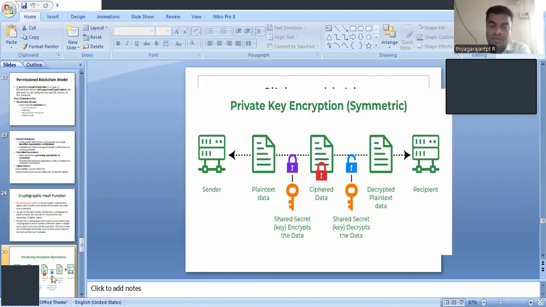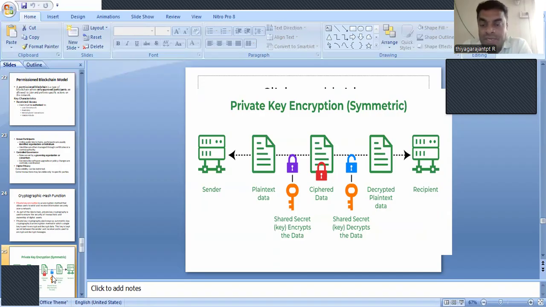Just look at the picture, the representation of how private key encryption, that is a symmetric key, works. We have a sender as well as a recipient, that is, the receiver. The sender sends the data, and that original data is the plain text. At the time of encrypting the data, we have a shared secret key, and then the plain text will be converted into ciphertext, that is, ciphered data.